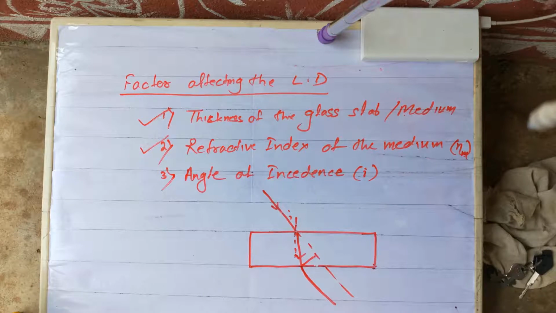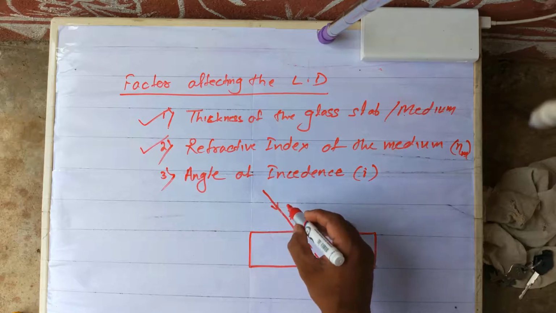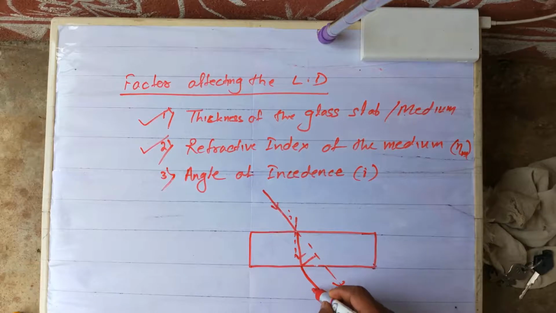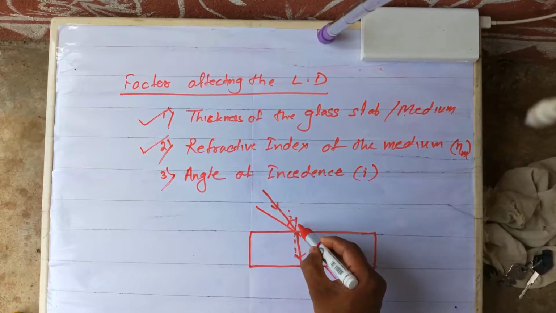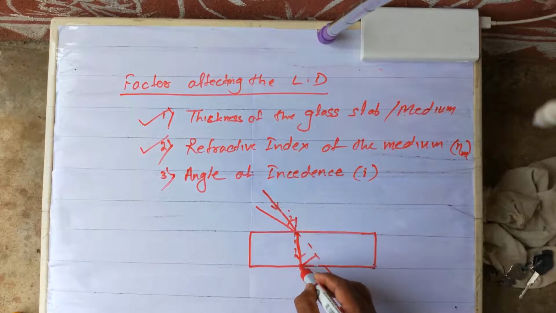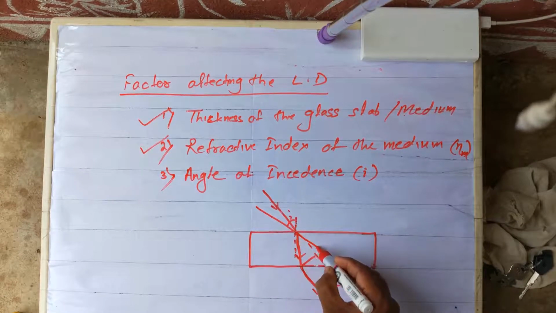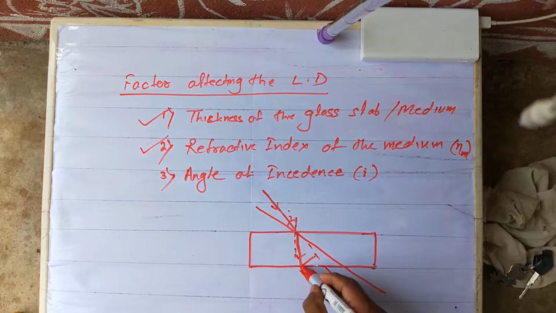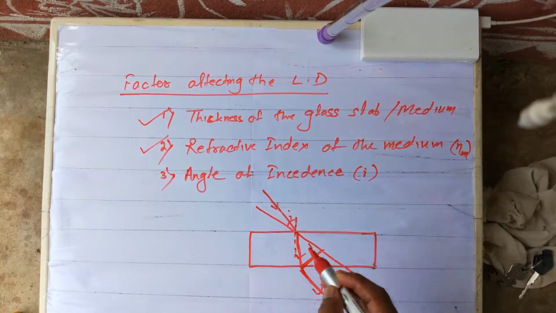Okay, so now, what will happen? Incident angle. Now suppose I increase the incident angle. It became now the ray. There is a small change also in the refracted angle, but that is not that much, marginal. This ray will go like this. Now this ray also will bend like this. So what is the lateral displacement now? Up to here was the previous case, now it is up to here.